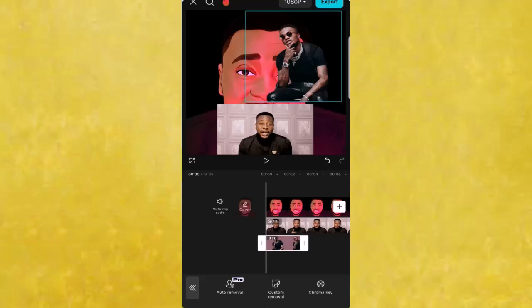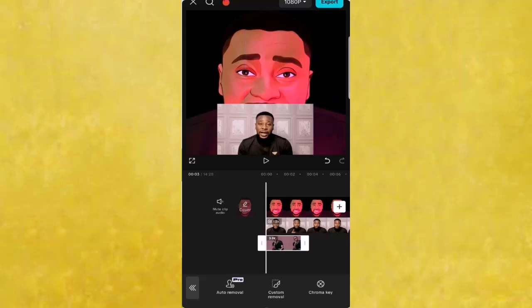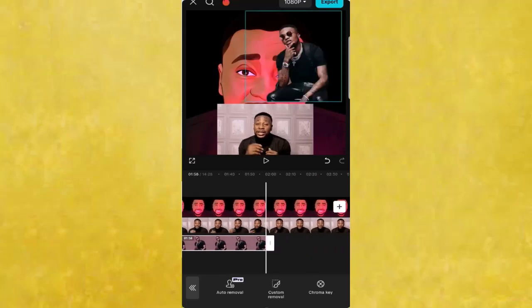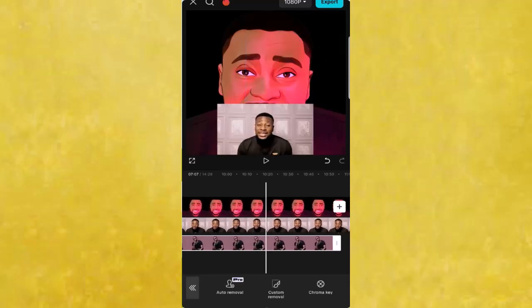You can then expand the image a little bit, making it bigger and legible enough for people to see and understand that you are talking about Wizkid, or as the case may be. Even if they don't get to read the caption, once they see the image of Wizkid, they will watch the video. And then don't forget to click on the image and drag the image length to fit the length of the video.